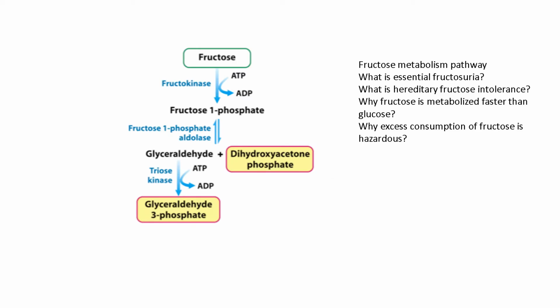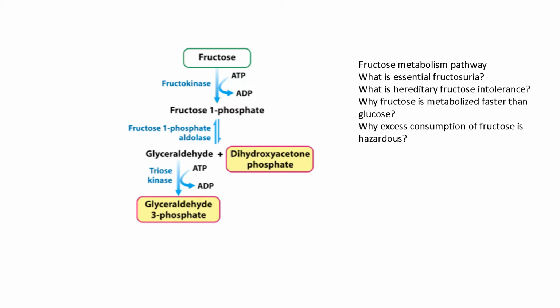So fructose, as you know, is a ketohexose. So how is fructose metabolized inside the body? The absorption of fructose from the intestine is much lower than that of glucose, but once the fructose is inside the cell, its metabolism is much faster than that of glucose.